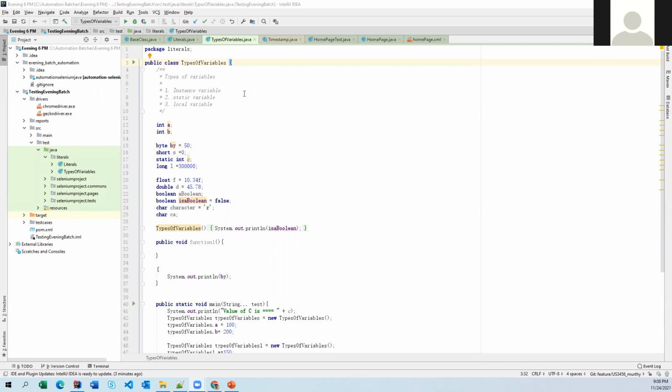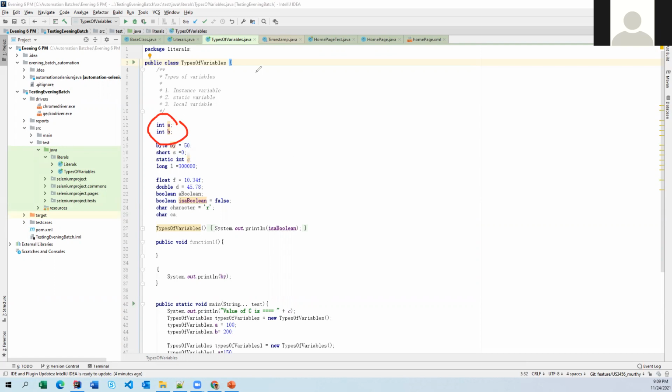The second rule: when you declare an instance variable, you need not explicitly assign or initialize a value. Why? Because of what we discussed yesterday. If you are declaring a variable that is going to vary from one object to another object, then definitely we have to go for an instance variable.